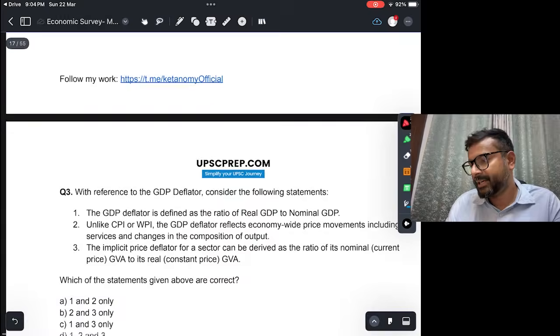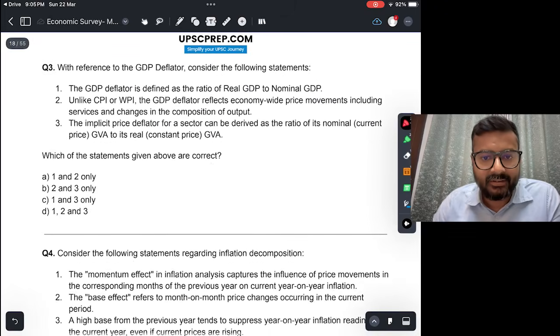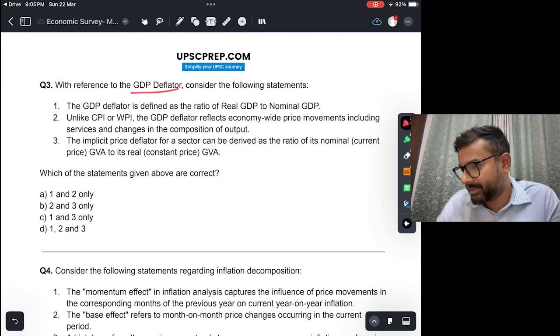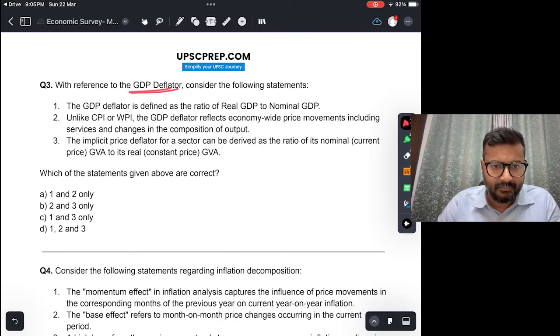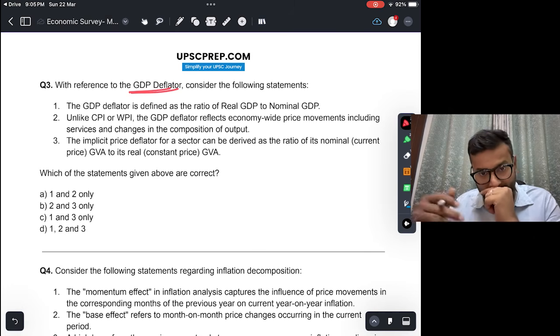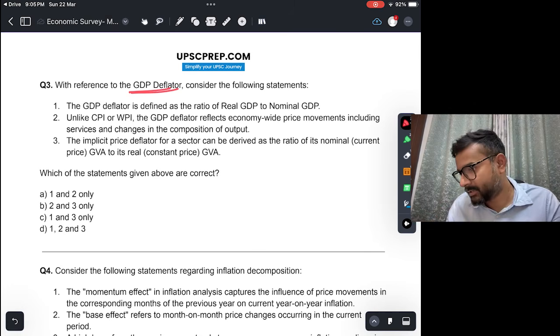With reference to GDP deflator, GDP deflator of course is nominal GDP divided by real GDP, right? And it is also a measure of inflation. Consider the following. GDP deflator is defined as ratio of real GDP to nominal GDP. Is it the ratio of real GDP to nominal GDP? No, right? Real GDP is in the denominator, nominal GDP is in the numerator, so this is the opposite, it has been inverted, and therefore this is not correct.